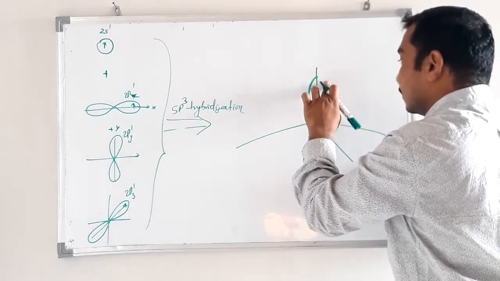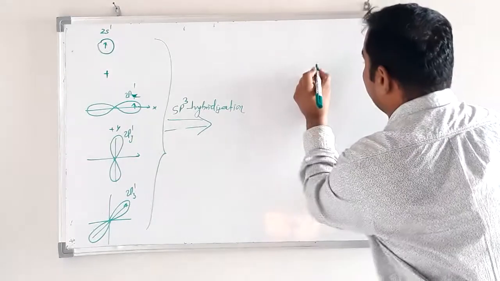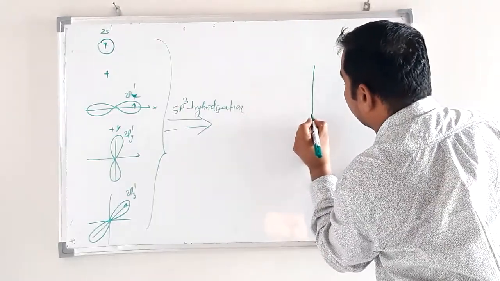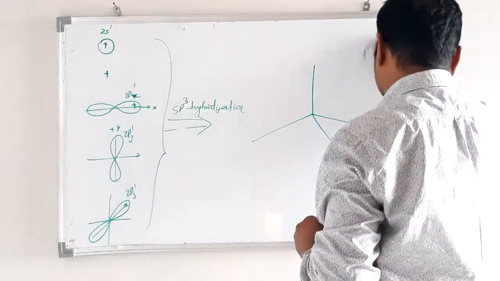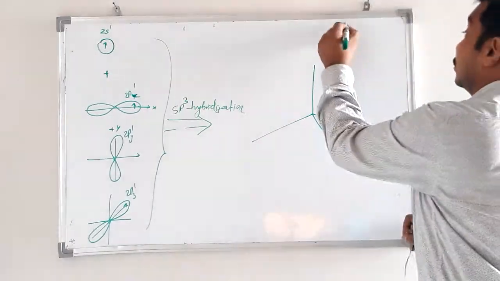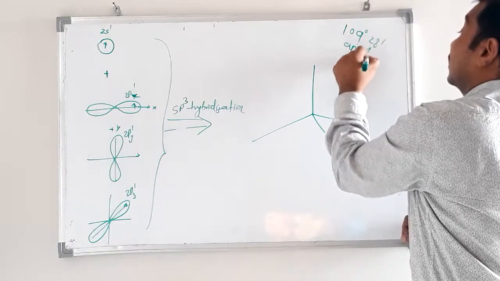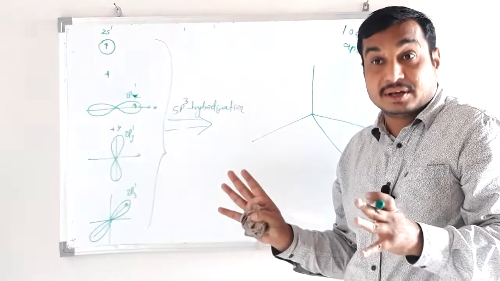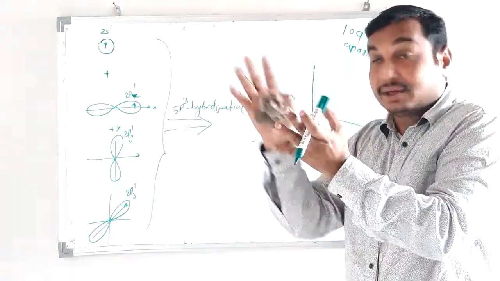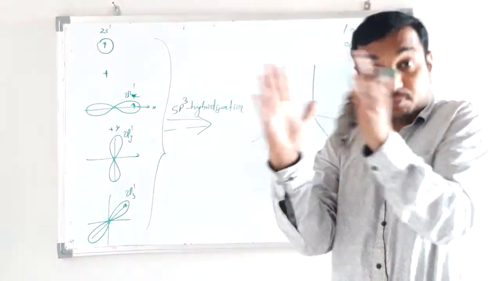Okay, I will draw again. And they are directed to having 109 degree 28 minute apart from each other. These 4 orbitals produced after hybridization have a bond angle of 109 degree 28 minute apart from each other. Okay,